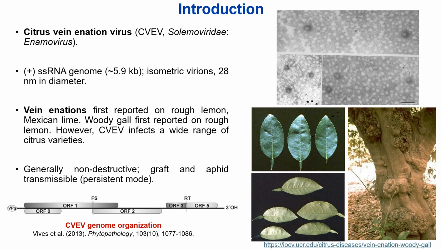structures on the undersides of leaves, as shown here on the right in Mexican lime, and woody gall, characterized by knotty outgrowths on branches or trunks, as shown here on rough lemon. Although its economic impact on citrus is considered minor relative to more devastating pathogens, CVEV is widespread and can infect virtually all citrus varieties. It spreads primarily through grafting and aphid vectors in a persistent manner, making it important to understand precisely how the virus overcomes plant defenses.